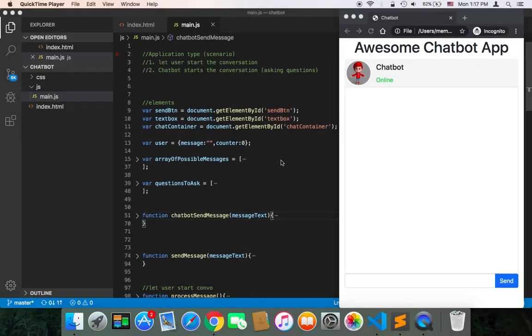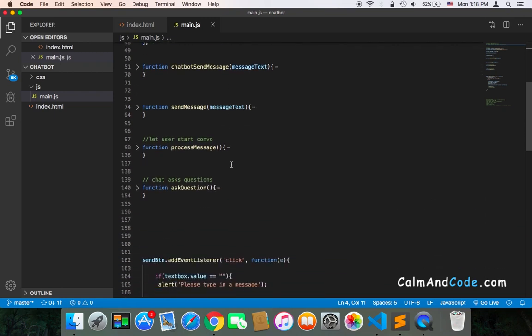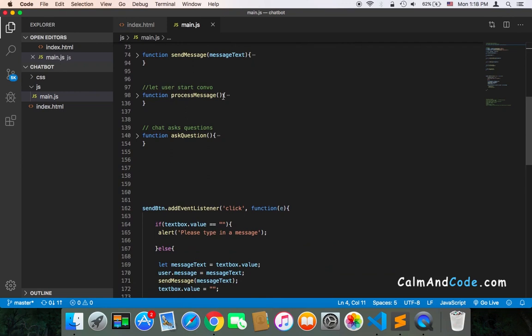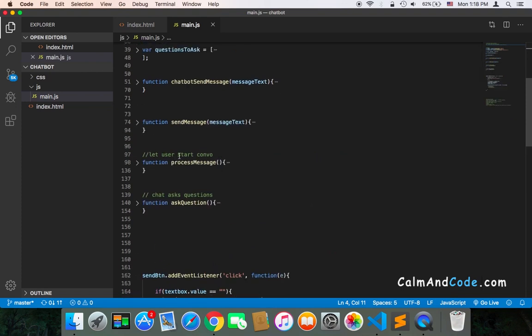Welcome back. So far, we only had two types of applications or two types of scenarios. And before I move on, I just wanted to make sure that you understand this. The first scenario or application type is to let the user start the conversation. It could be a conversation about anything or a specific conversation. And the function associated with this type of application is the process message, because we are waiting for a message from the user. And once we get it, we will be processing it.